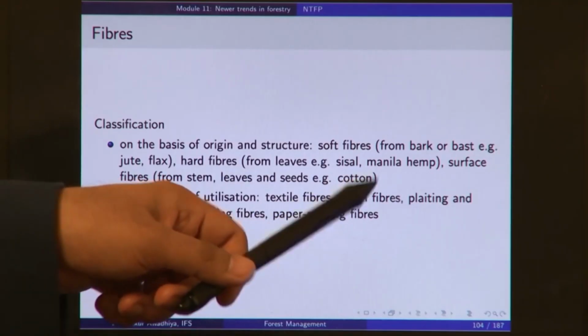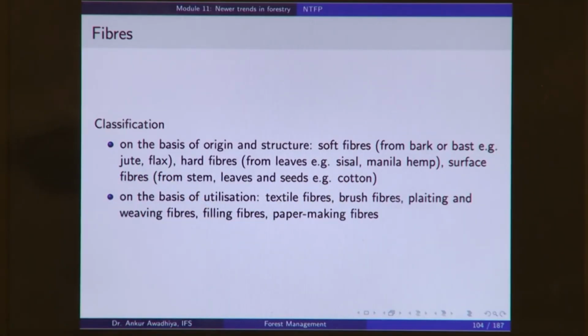Whether you are using it as a brush, so things like coir is used to make brushes. So, coir is a fiber which on the basis of utilization will be classified as a brush fiber. Or do you use it for plaiting and weaving, especially to make ropes? So, sisal is used to make ropes by weaving it together in the form of a rope. Or do you use it for filling things?